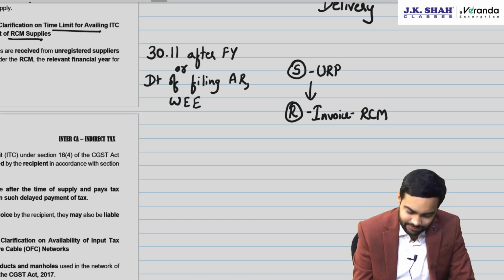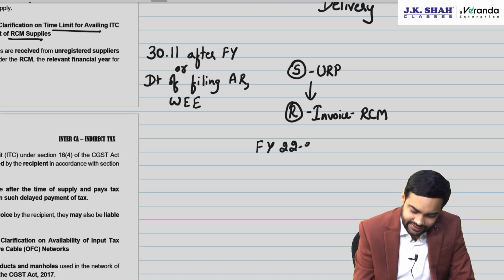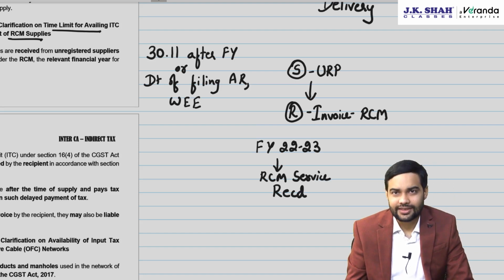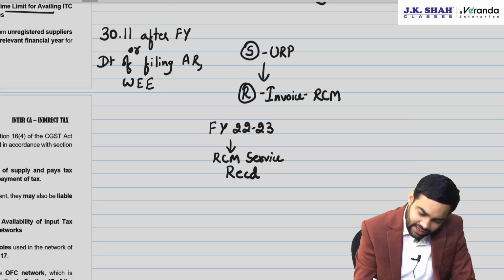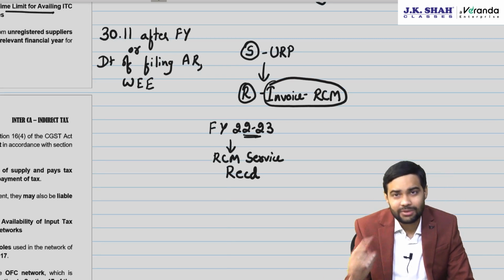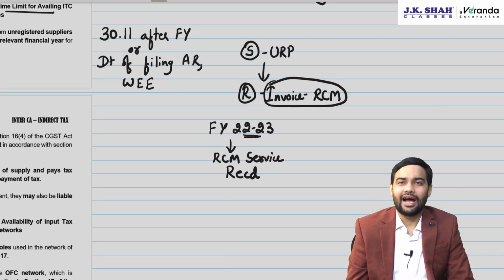Suppose there is a case of FY 22-23 where RCM service was received. I should have actually issued the invoice for RCM in FY 22-23 as a recipient, but I was not able to issue because I was not aware that RCM is applicable.